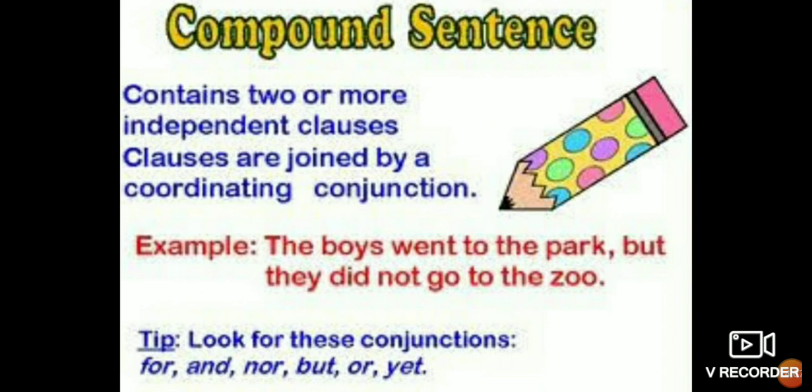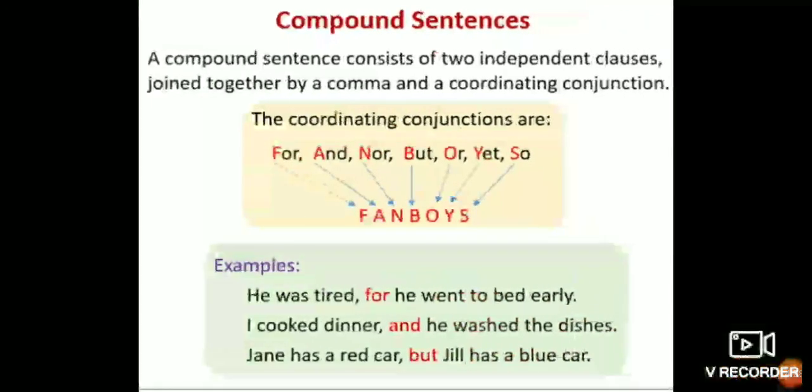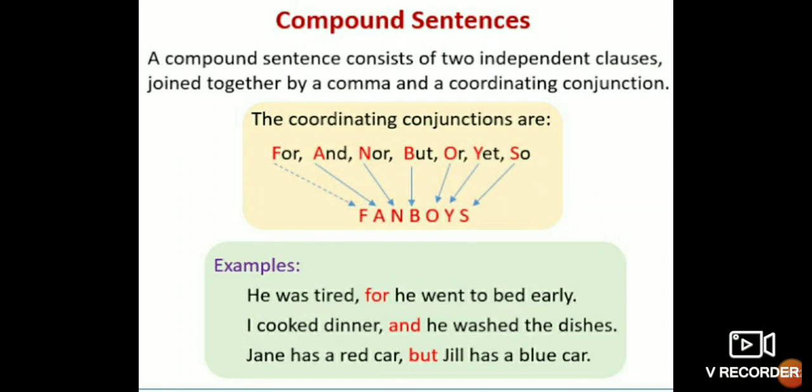Here see, two parts are here. The boys went to the park, first part, but they did not go to the zoo. The first one is an independent clause and the second one is also an independent clause. Isn't it? So it is a compound sentence. And we can also say that for, and, nor, but, or, yet. These conjunctions are always used for compound sentences. You can see many examples I have given again. For, and, nor, but, or, yet, so. These are the conjunctions always used for the compound sentence.